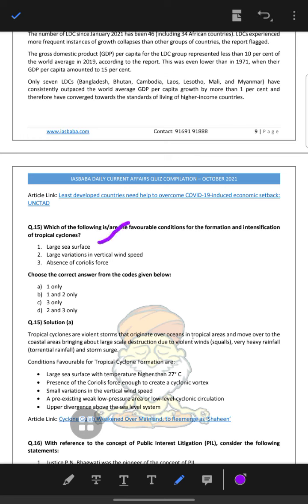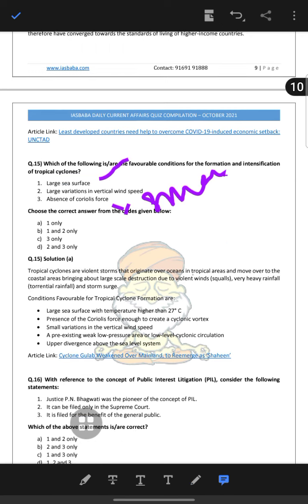So a large sea surface with a temperature of 26.7, presence of Coriolis force, not the absence of Coriolis force, and the creation of a cyclonic vortex. Small variation in the vertical winds, small variation, not large variation. So the small variation will be there, and a pre-existing weak low pressure area will be there, and low level cyclonic circulation and small variation in the wind speed. Pre-existing weak low pressure area, low level cyclonic circulation, and upper divergence above the sea level system.